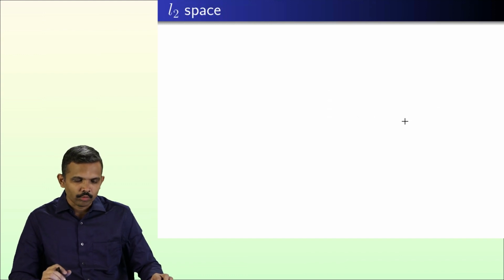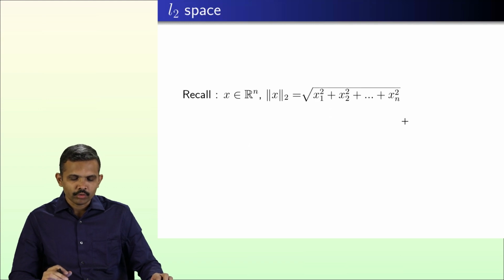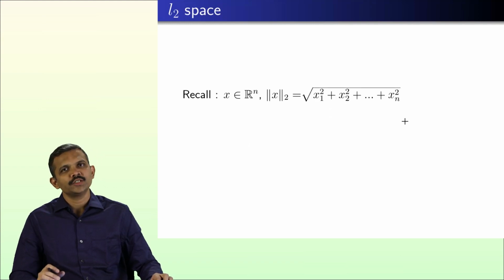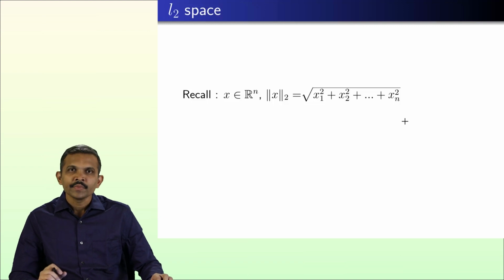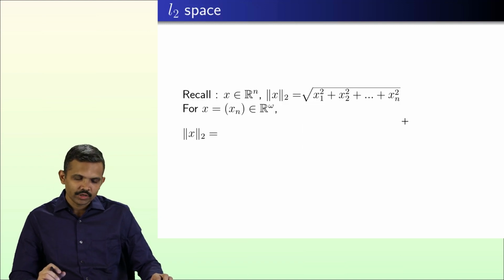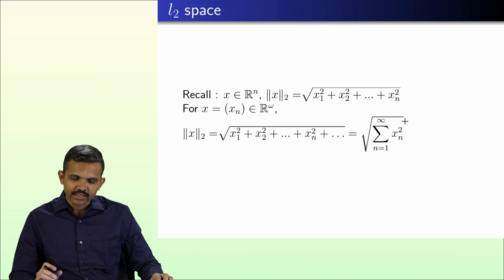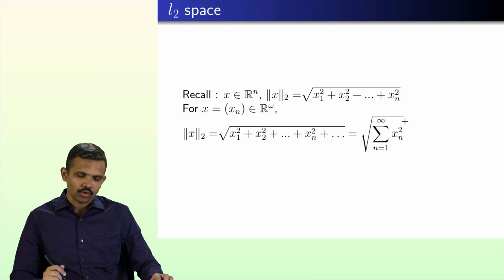So let us look at norm 2 on Rn. We have defined norm 2 as the square root of x1 square plus x2 square and so on up to xn square. On similar lines, if I try to define it on R omega, then it is going to be the series, that is the square root of the series of xn square. Now again the same question arises: does the right hand side converge?